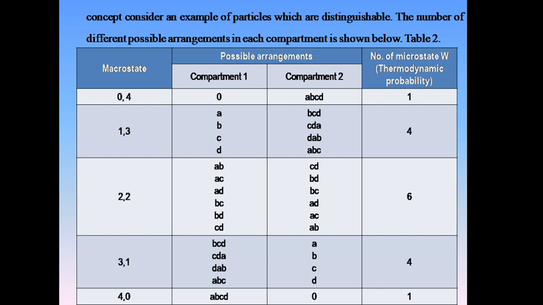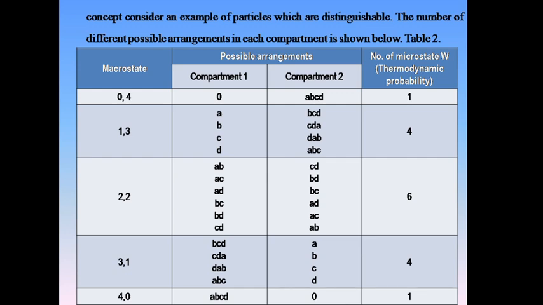In order to understand the microstate and macrostate concept, consider an example of particles which are distinguishable. The number of different possible arrangements in each compartment is shown below in table 2. These are the microstates, the possible arrangements in compartment first and compartment second, and the last column is the number of microstates, capital W, the thermodynamic probability.